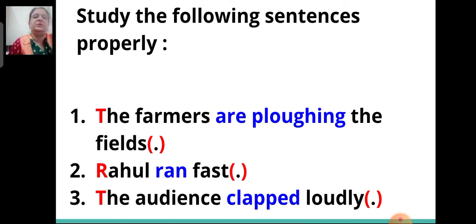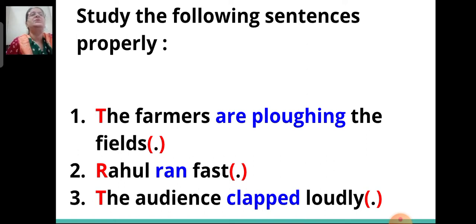Here also the first letter of the first word is in capital and highlighted in red. Then the verb ran is in blue and the full stop is shown in brackets. Third sentence, the audience clapped loudly. Here also T is in red and in capital. Then the verb clapped is shown in blue and again full stop is in brackets.